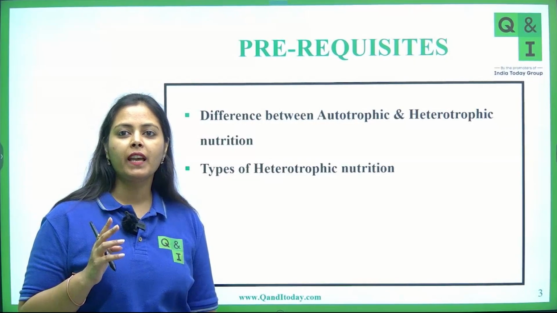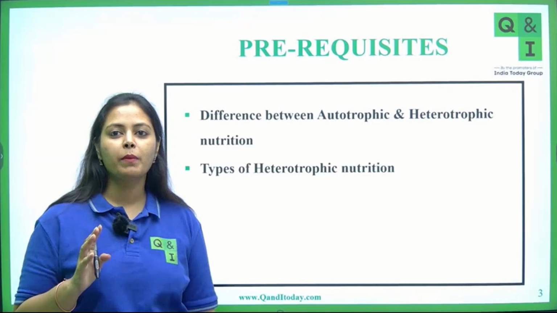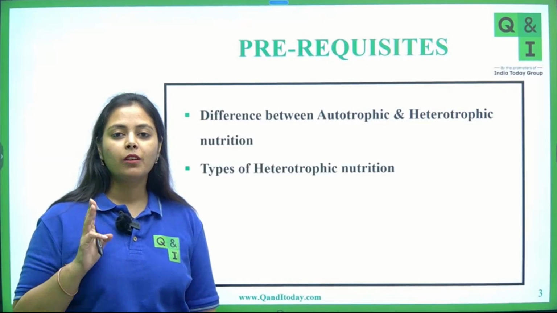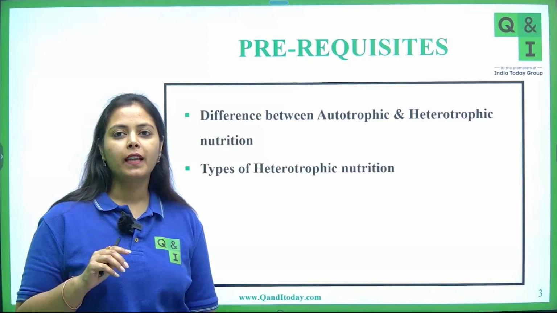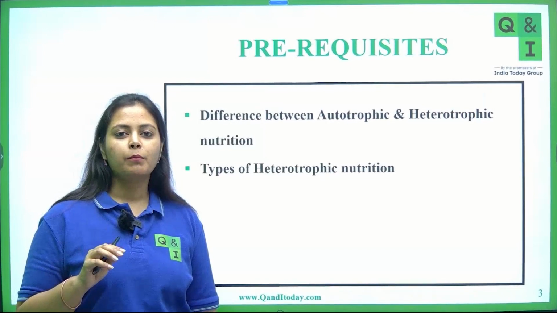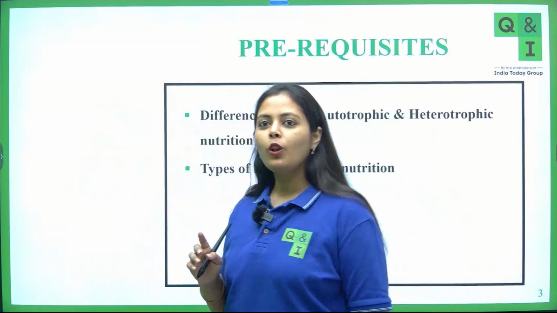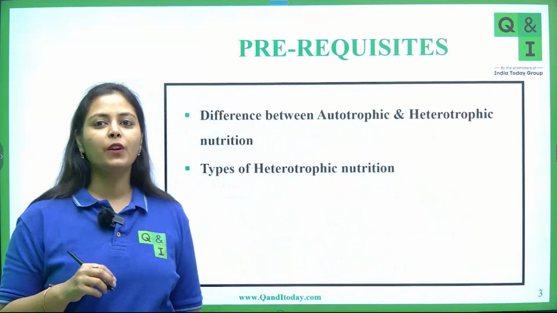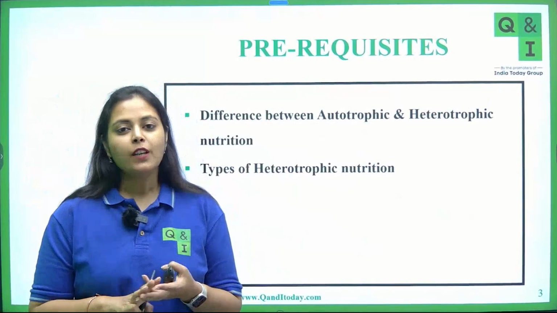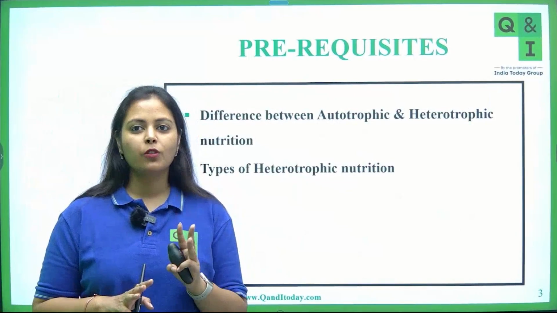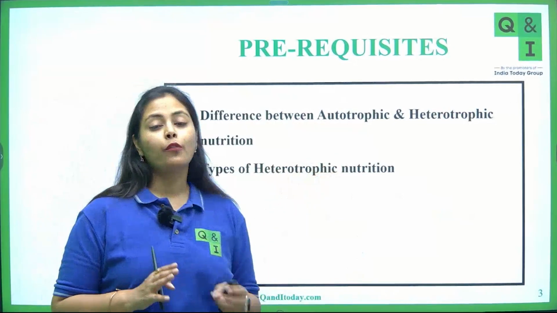Parasitic and saprophytic, both are done. Yes, the third type, Alan. Holozoic, very good. So these were the three modes of heterotrophic nutrition.